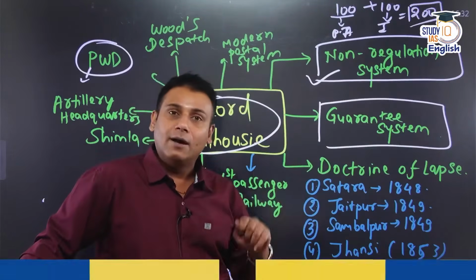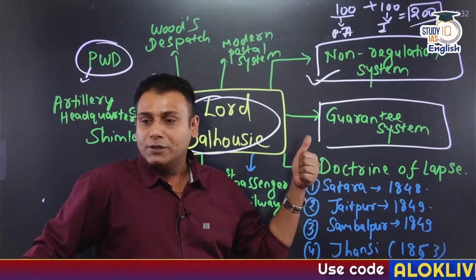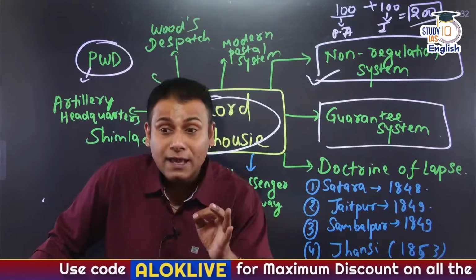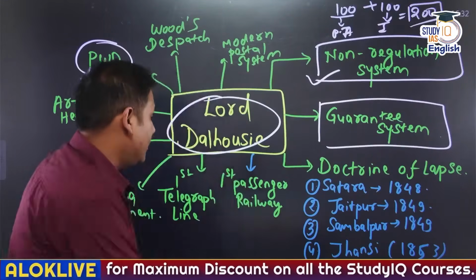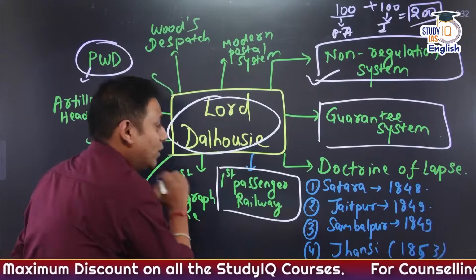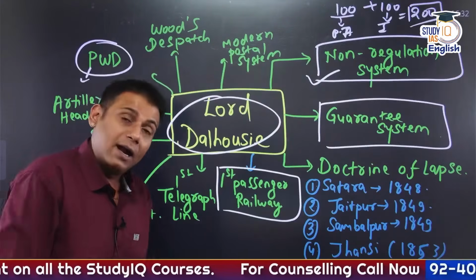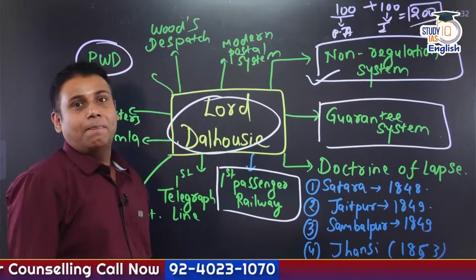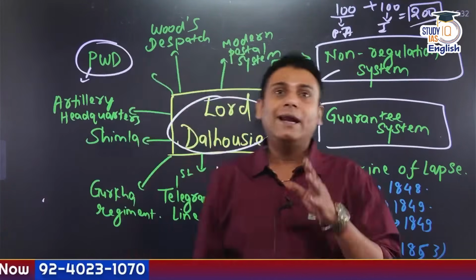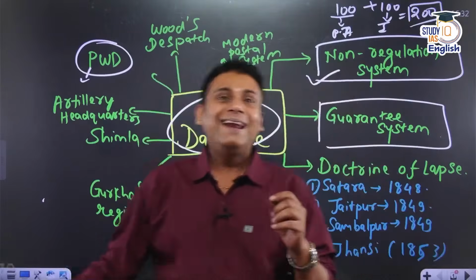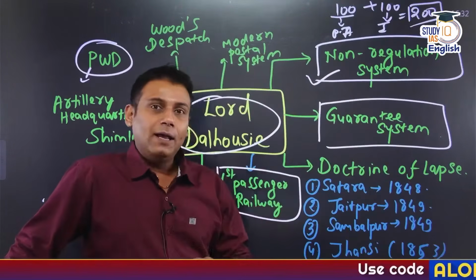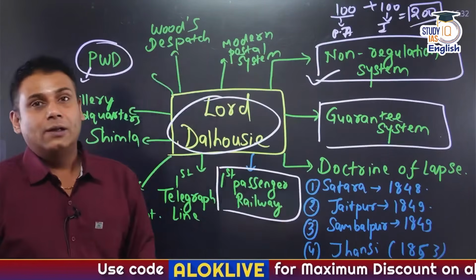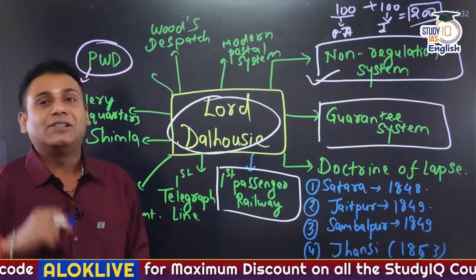And this system is referred to as the guarantee system, which was initiated by Lord Dalhousie. First thing, my friend, here I have mentioned that the first passenger railways came up during the time of Dalhousie. Development of railways started way back around the 1830s itself. For the first time, it was proposed in 1832. Around 1837, specifically for transportation of granite in the region of Red Hills, there was construction of railways.